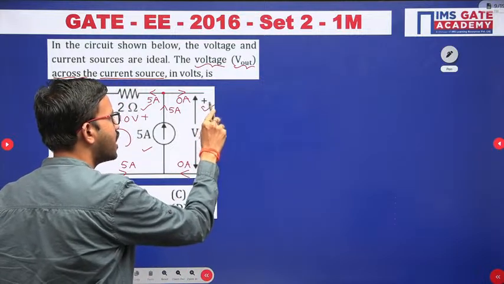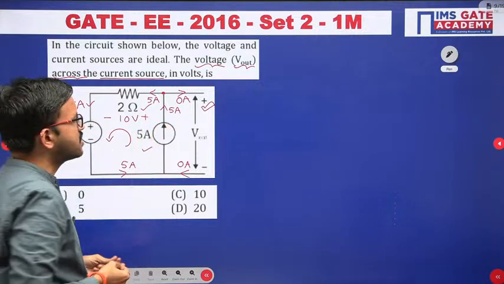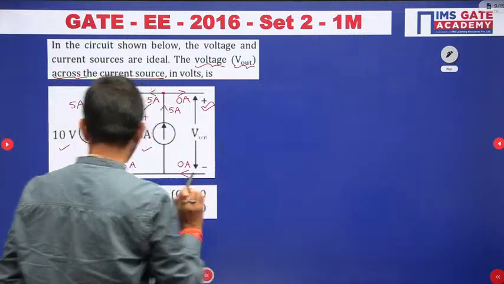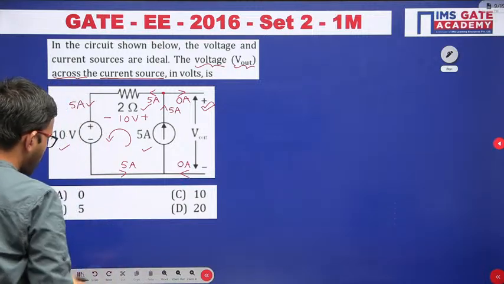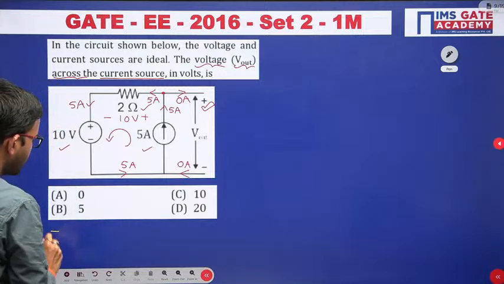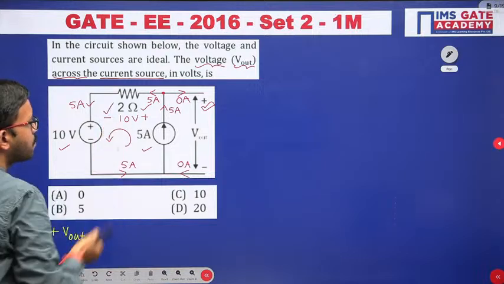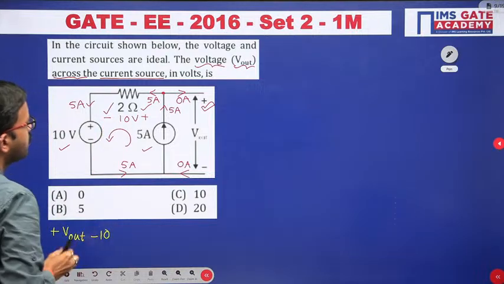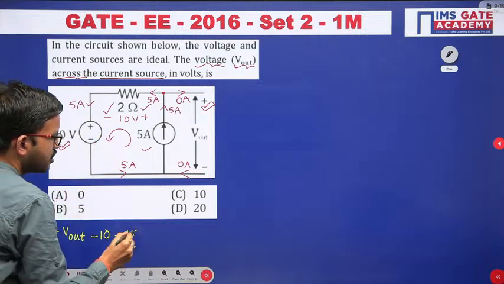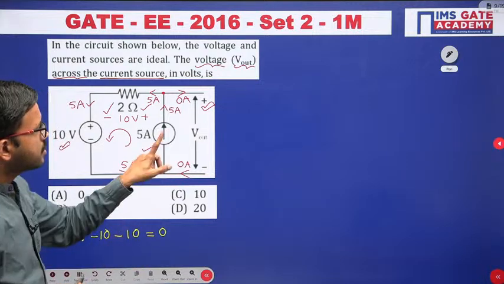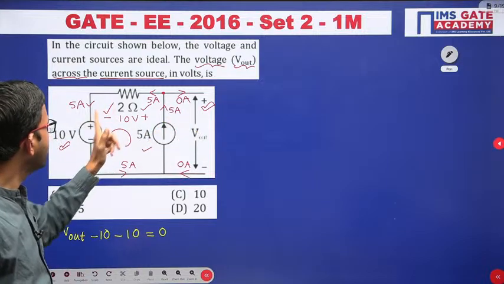Just like earlier, I am considering the second polarity. For every element, the second voltage polarity I am considering. So minus to plus, plus V out. Then plus 2 minus, minus 10, then once again plus 2 minus, minus 10 is equal to 0. I am repeating once again, for every element I have considered the second polarity. Here plus, here minus, here minus.